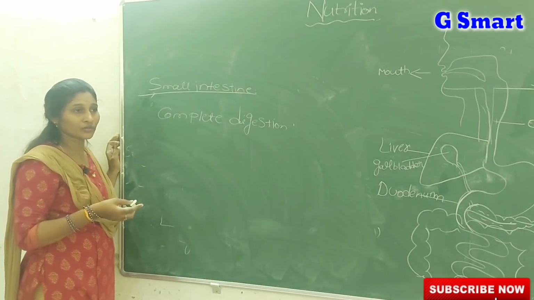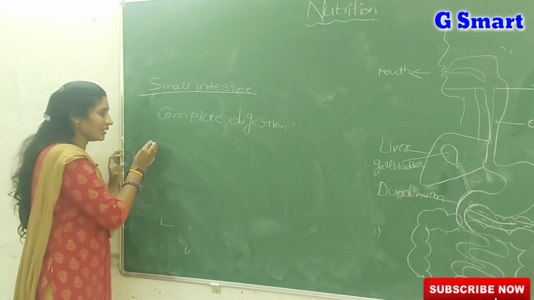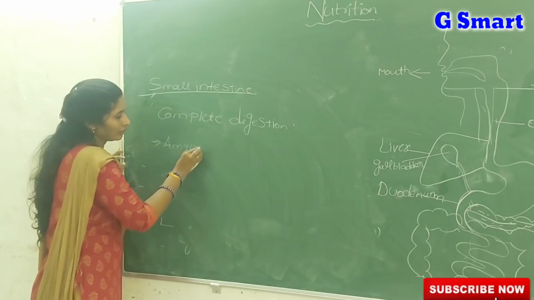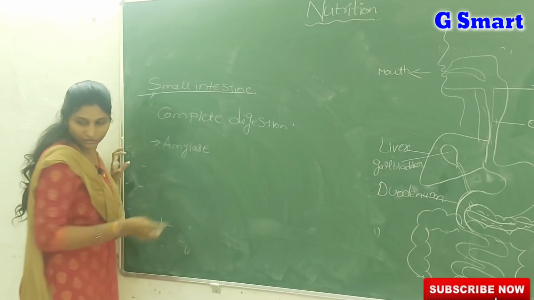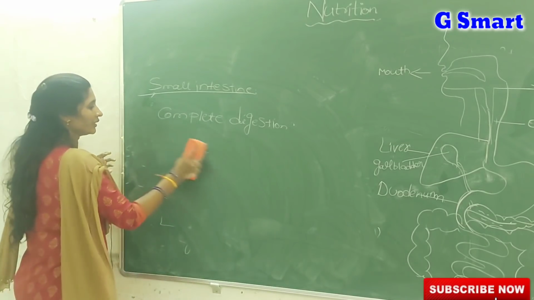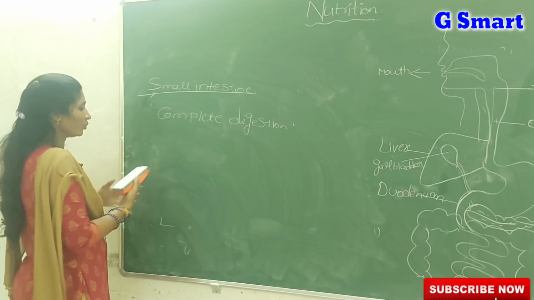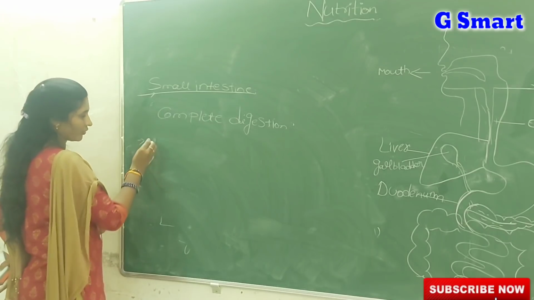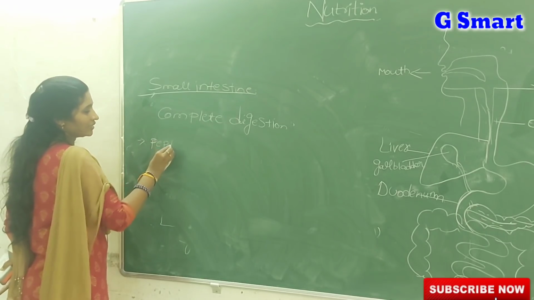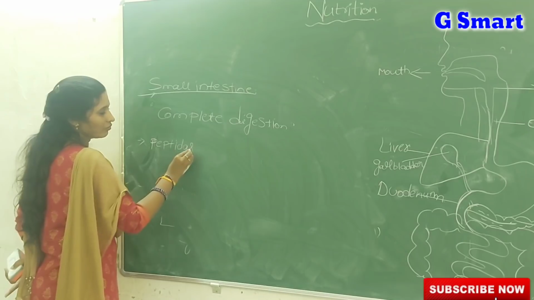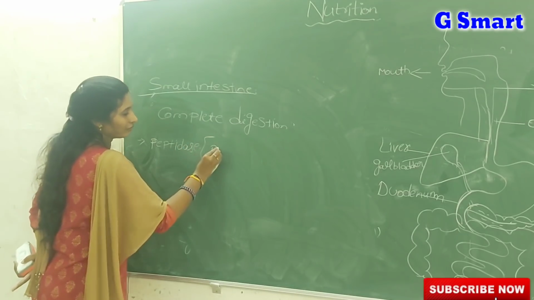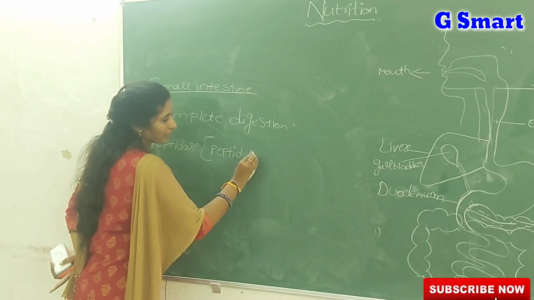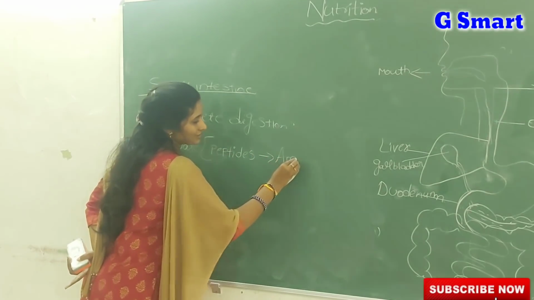We also call that juice succus entericus, and that intestinal juice also contains amylase. That intestinal juice helps to convert all partially digested food into their simplest forms. It has an enzyme known as peptidase, which converts peptones or peptides into amino acids.